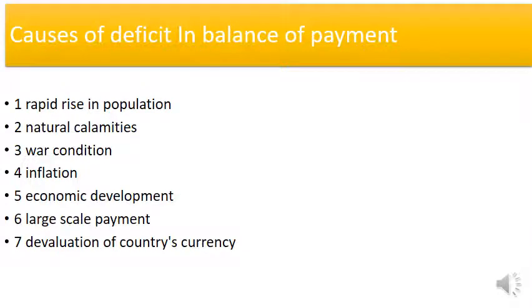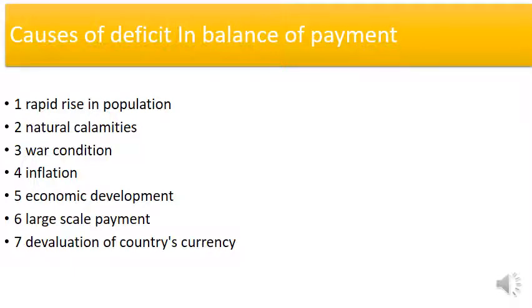The fifth cause is economic development. If economic development occurs in any country, like a developing country moving toward a developed country, there is dependence on other countries for import and export relations, and then a deficit in balance of payment occurs.